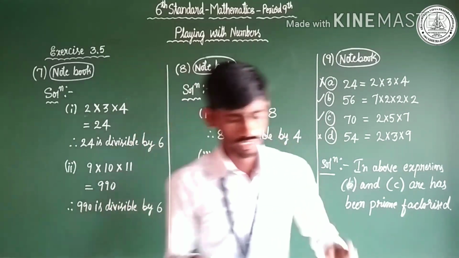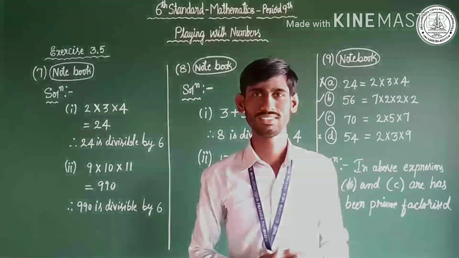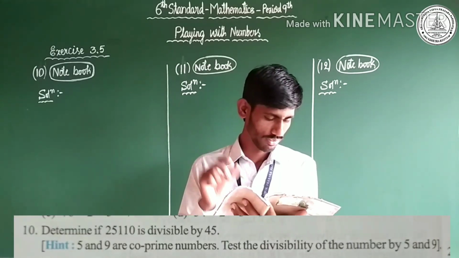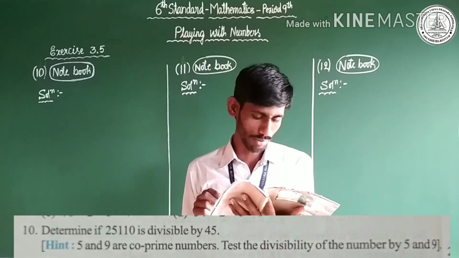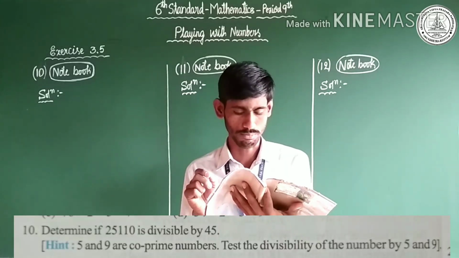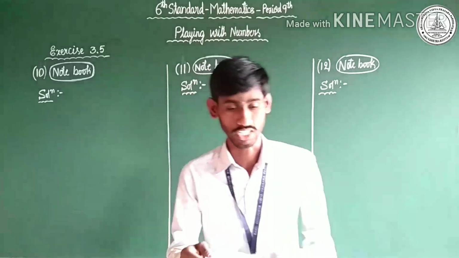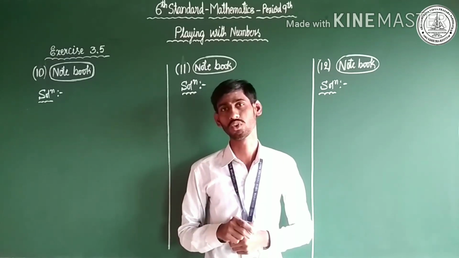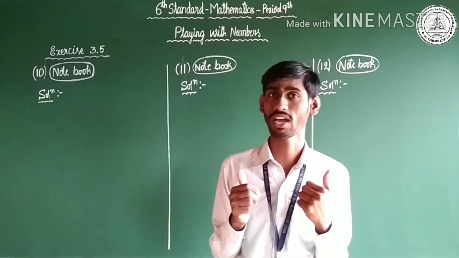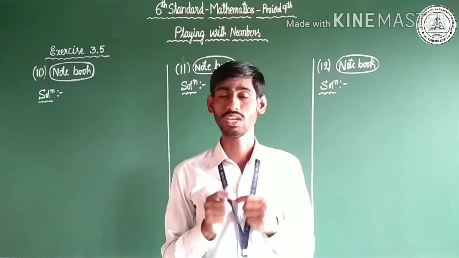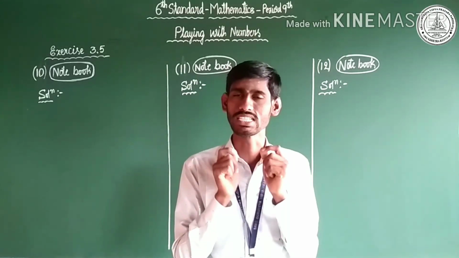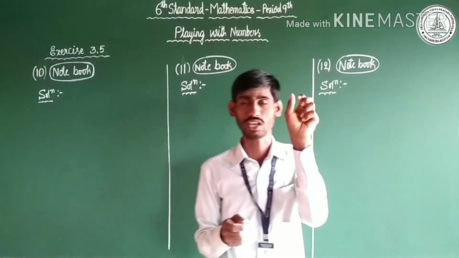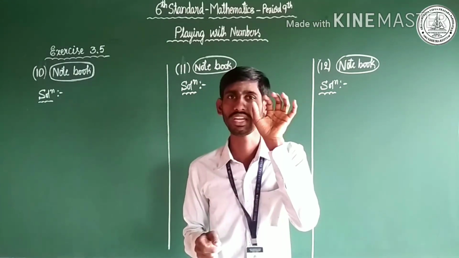Okay, dear children, let us discuss question number 10. Determine if 25,110 is divisible by 45. Hint: 5 and 9 are co-prime numbers. Test the divisibility of the number by 5 and 9. Dear children, all of you remember the divisibility rule of 5 and also the divisibility rule of 9. What is the rule of divisibility by 5? A number is divisible by 5 if the digit in the ones place is 0 or 5. If any number has 0 or 5 in the ones place, you may decide yourself.